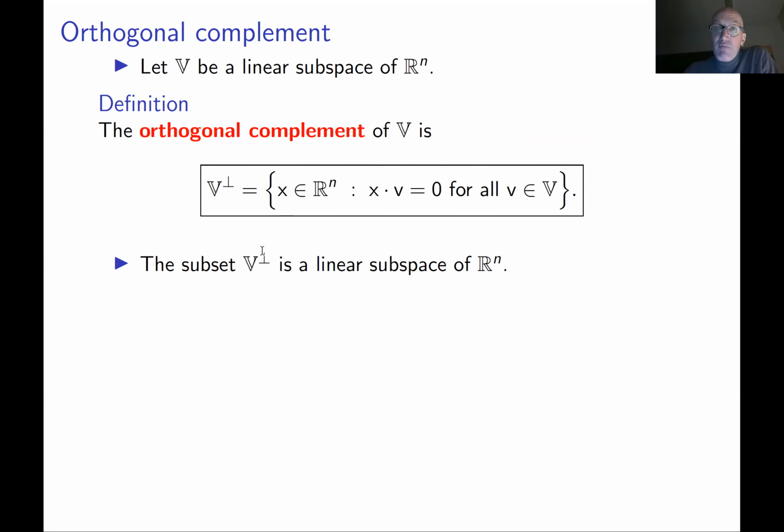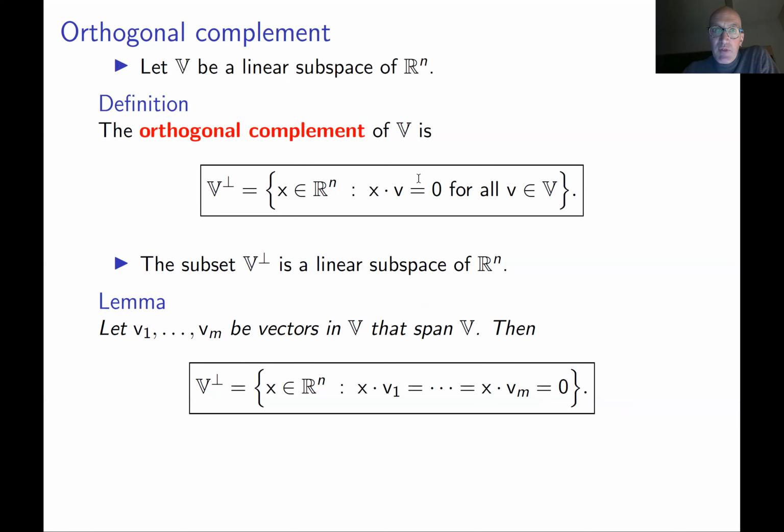Moreover, this definition can be simplified with the help of the following lemma. If you look at this definition, you see that by definition we have to check infinitely many conditions: x dot v is 0 for all vectors in V. This is a bit complicated.